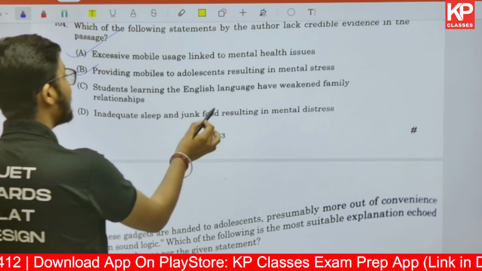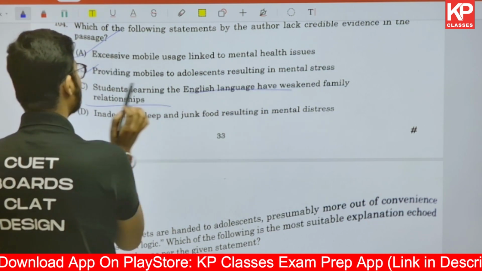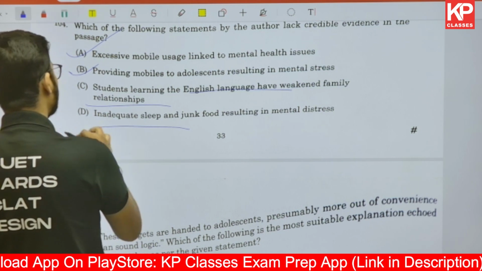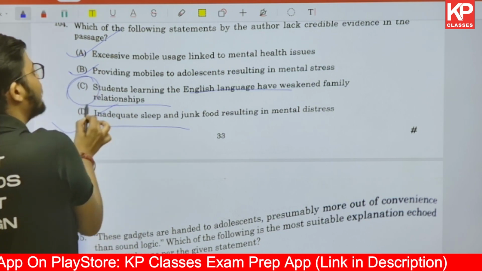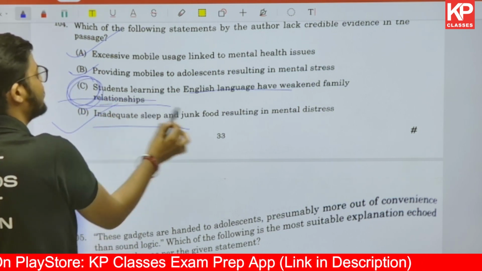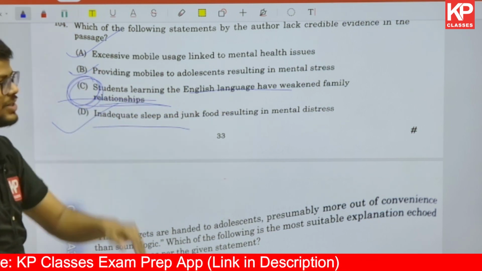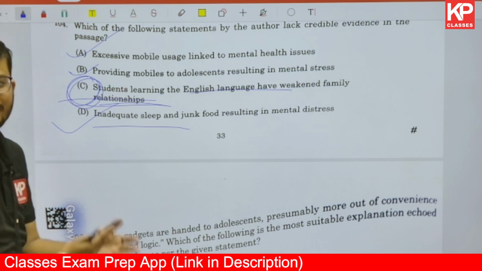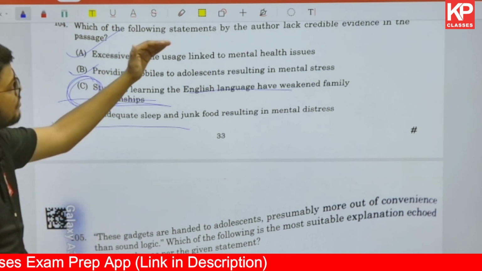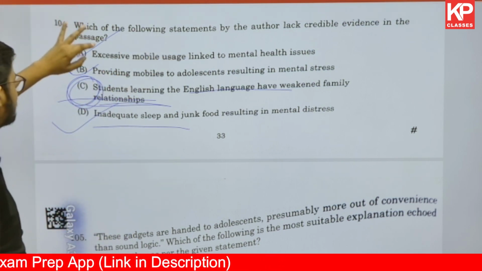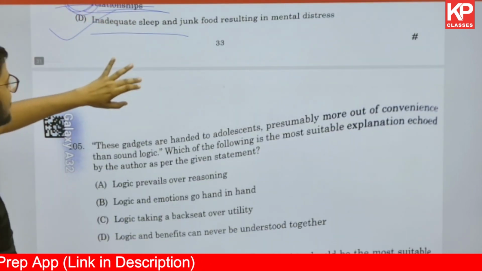Students learning the English language have weakened family relationships, inadequate sleep, junk food resulting in mental stress, इसके बारे में बात की. The only thing that the author hasn't talked about is this option, that students learning English language have weakened family relationships. Nowhere has the author talked about that. So this is the statement that lacks credible evidence in the passage. There is no evidence for this data.